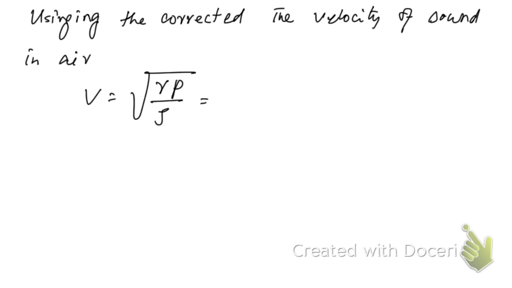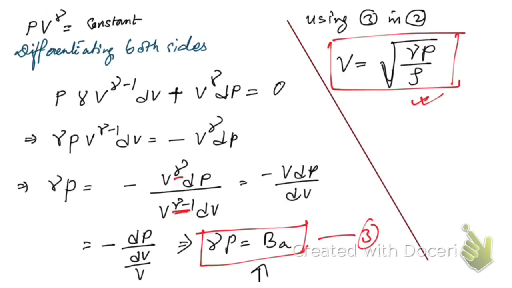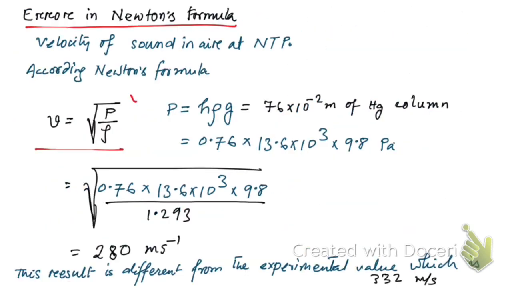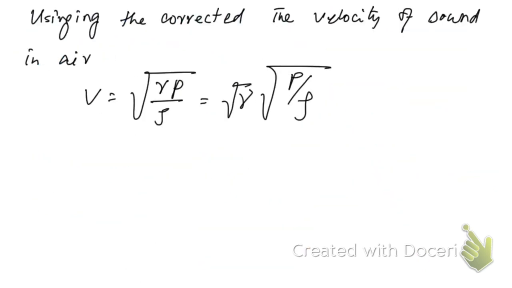We know this can be written as root over gamma into root over P by rho. We have already calculated this: root over P by rho is approximately 280. So we're going to replace this by 280. So root over gamma into 280 meter per second.